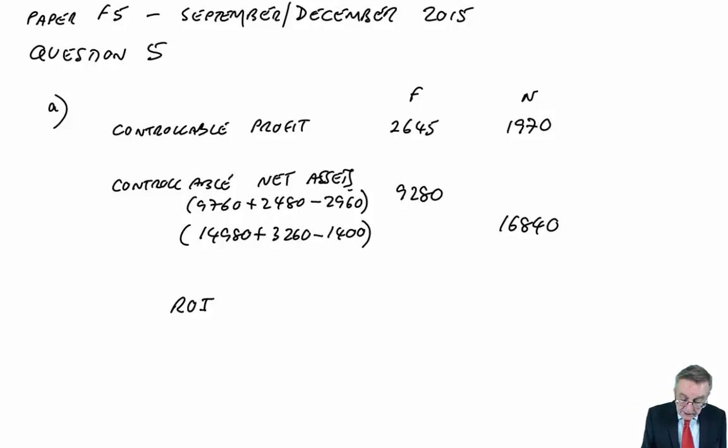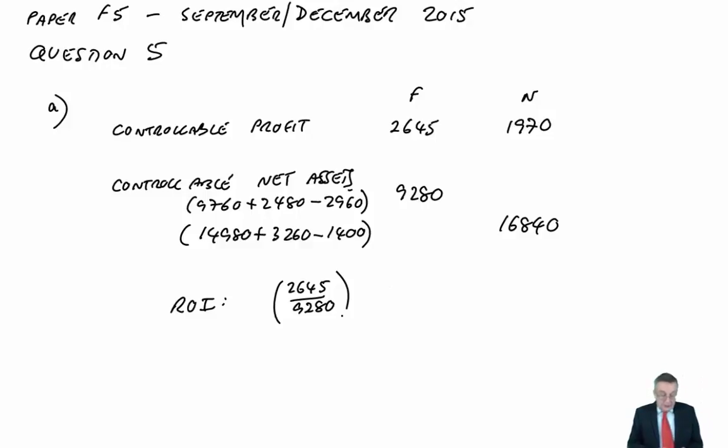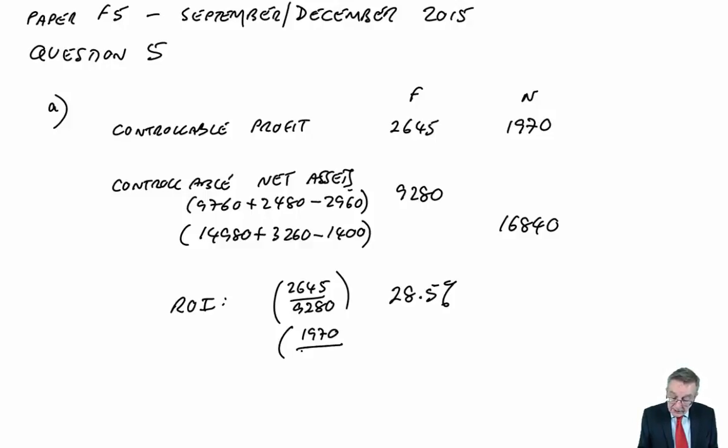Which means the return on investment for F is 2,645 over 9,280, which is 28.5%, and for N, 1,970 over 16,840, which is 11.7%.